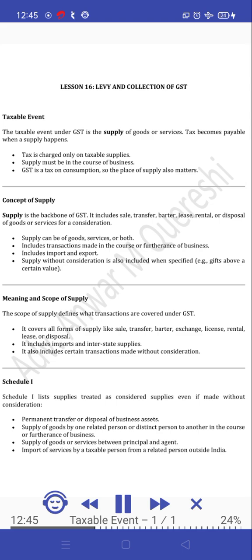Schedule 1. Schedule 1 lists supplies treated as supplies even if made without consideration. Permanent transfer or disposal of business assets. Supply of goods by one related person or distinct person to another in the course or furtherance of business. Supply of goods or services between principal and agent. Import of services by a taxable person from a related person outside India.